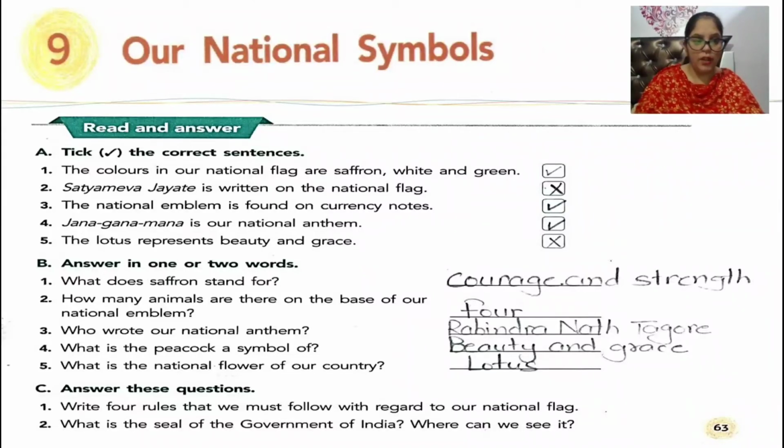Now children, our next exercise is answer in one or two words. First is, what does saffron stand for? Yes children, there is a saffron band at the top of the national flag and it represents courage and strength of the people of the country. Number 2, how many animals are there on the base of our national emblem? Yes children, there are 4 animals. Number 3, who wrote our national anthem? Rabindranath Tagore wrote our national anthem.